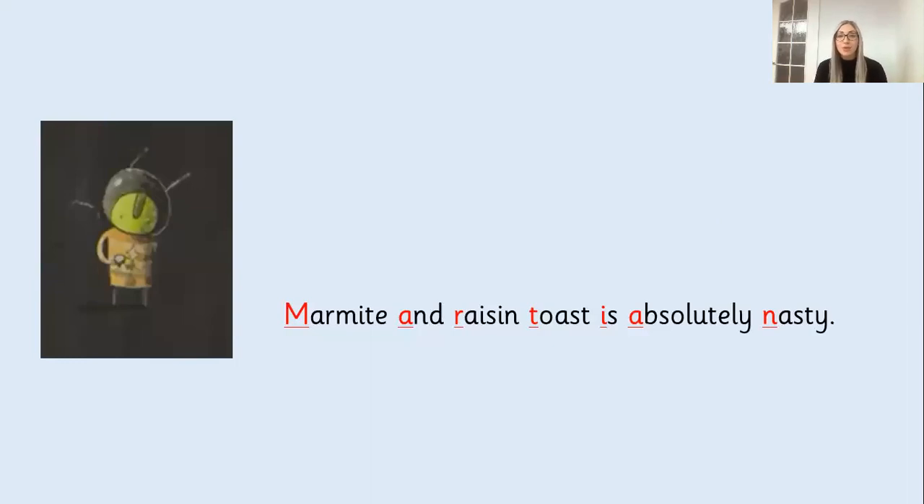Now, last week we had a real good go at writing this word. I'm not going to show it yet because I'm just going to say our lovely sentence to remind us. And I want you to tell me if you can remember what word it was. So, Marmite and raisin toast is absolutely nasty. What word is it, everybody?